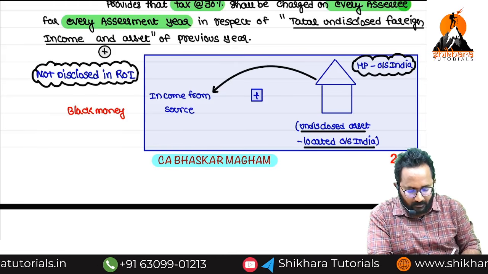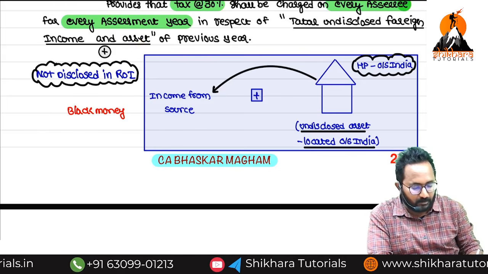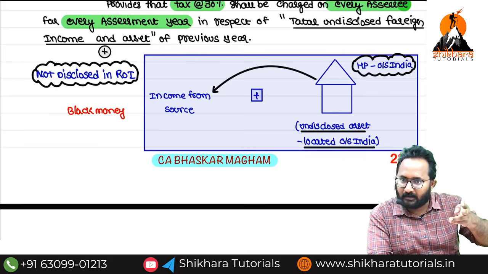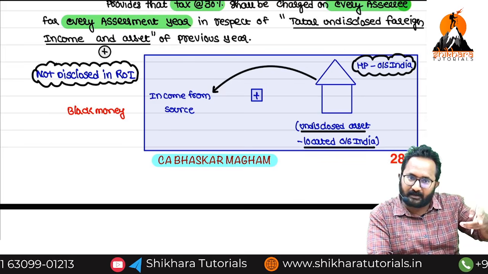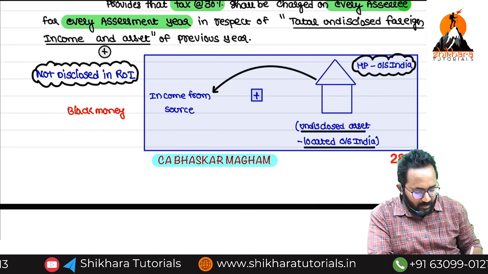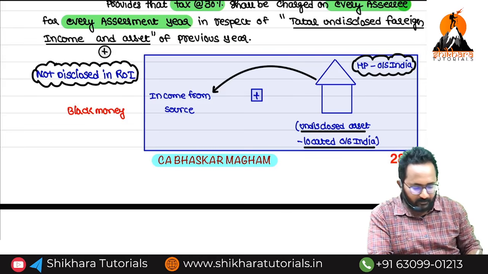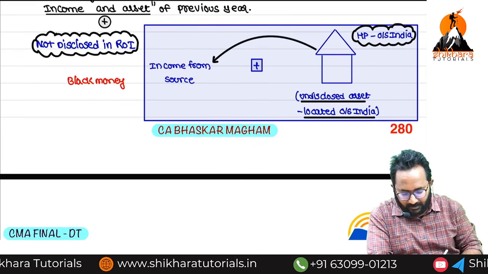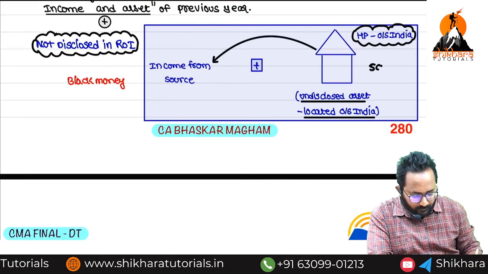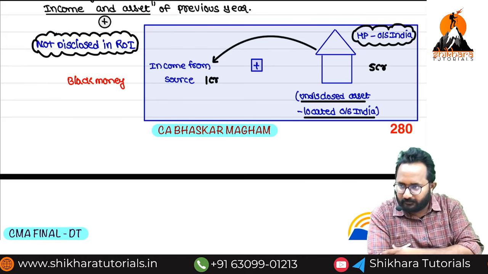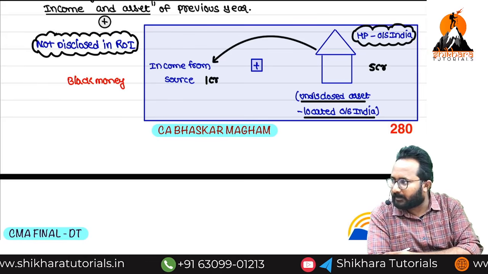And next, the asset here is nothing but what? Undisclosed foreign asset. Both are located where? Outside India only. So please calculate this value. Suppose the value of the property is 5 crore and the rental income is 1 crore. This is simply black money. On this, we are required to apply how much?